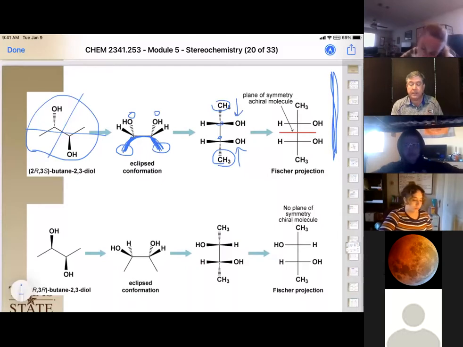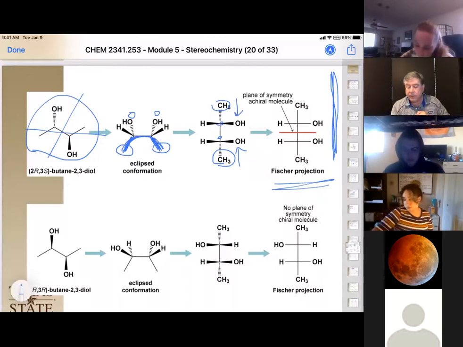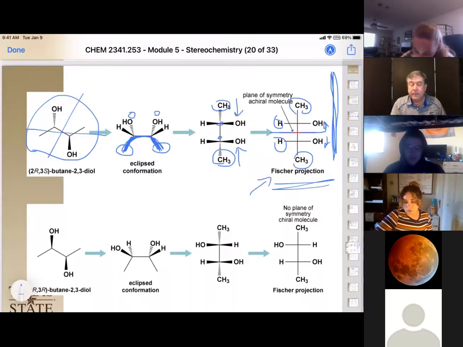Okay, so now we have this. Now we draw it as our true Fischer projection, and now we look for a mirror plane. We can draw a mirror plane here. We have OH, OH, methyl group, hydrogen, hydrogen. We have a mirror image. Okay, that makes this an achiral compound.